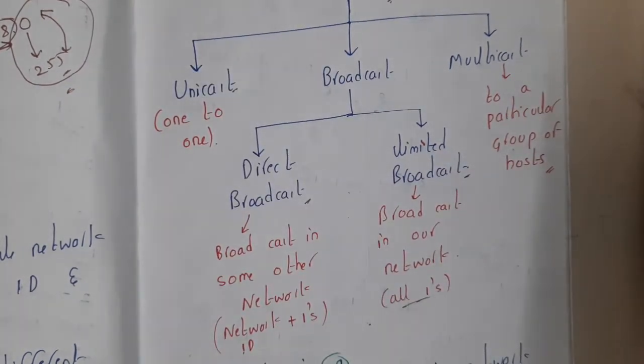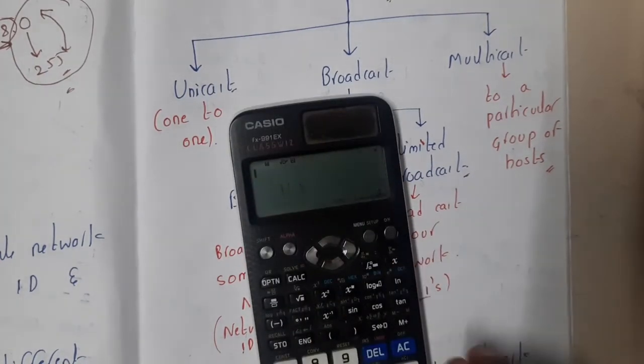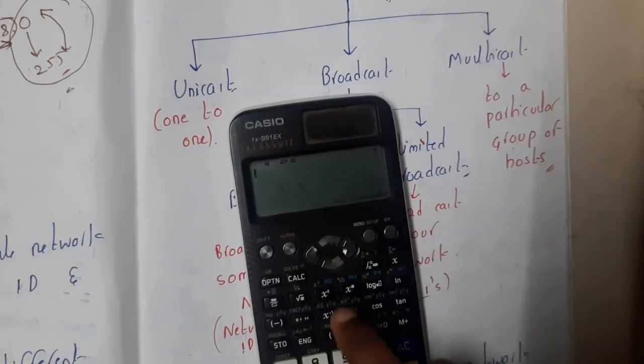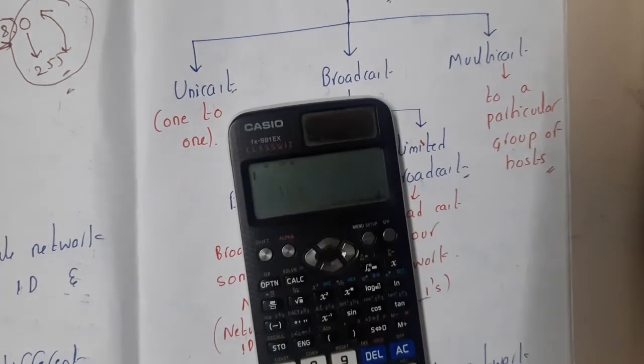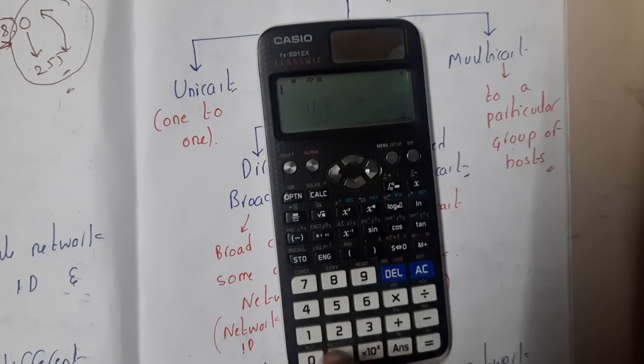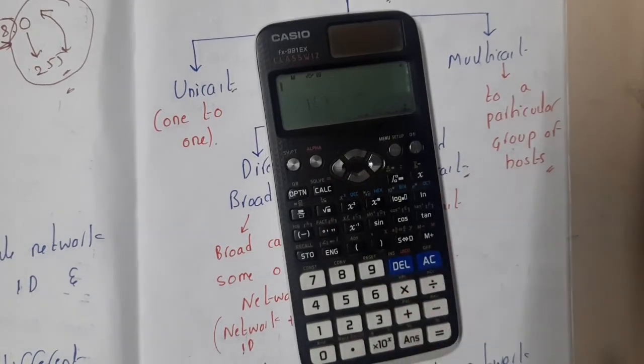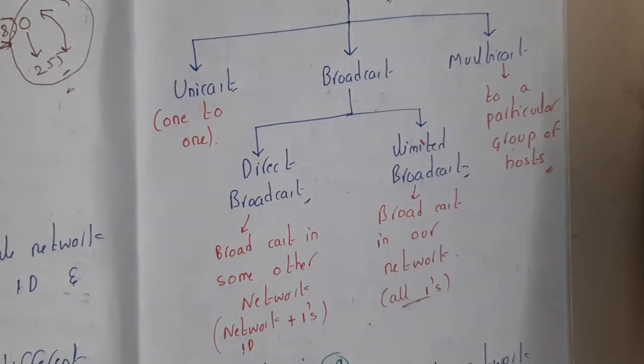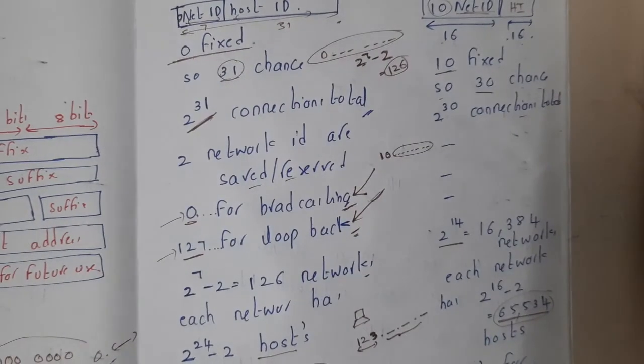So multicast is nothing but sending to a particular group of hosts. Basically, if these are all in different networks, and I want to send from here to these 2 guys, I can send. So in that way to particular groups. Even for these white buttons, I can send. Similarly for these blue buttons I can send. In that way I can make some groups and send to them. Got it? Yes. Okay. So now in this lecture we have clearly discussed classful addressing, guys.